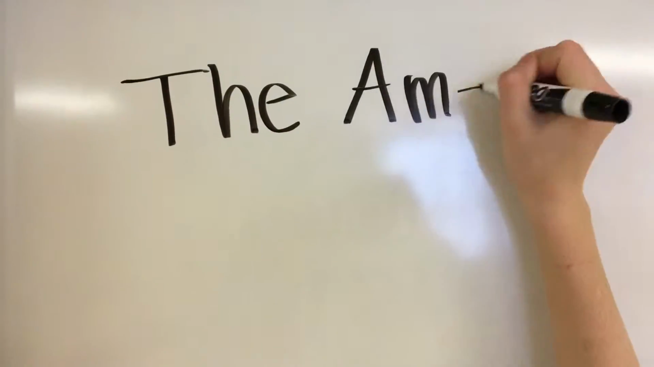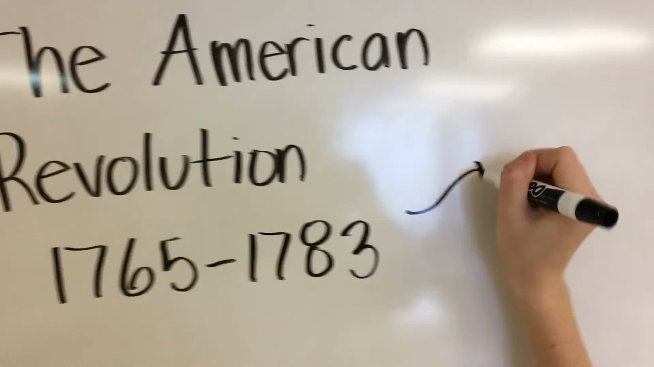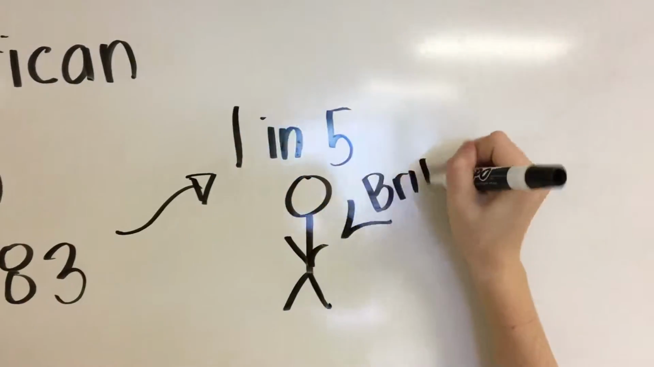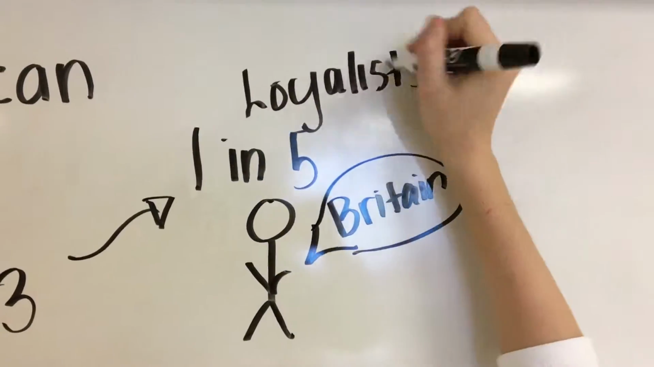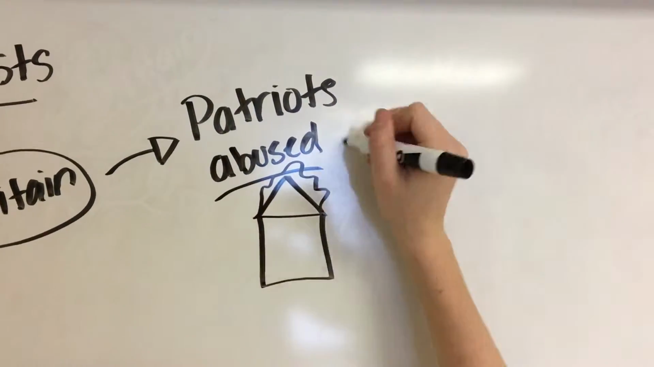The American Revolution took place from 1765 to 1783. A huge percentage of Americans in the 13 colonies didn't support it. 1 in 5 people, or 20%, were strongly in favor of British rule. These people favoring Britain were titled as the Loyalists. The opposing side of the Revolution were the Patriots, who strongly preferred Americans to be independent.